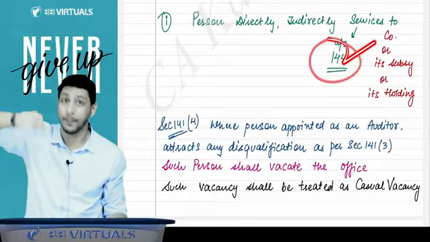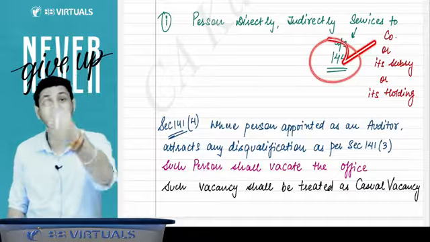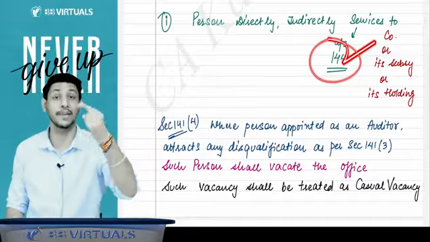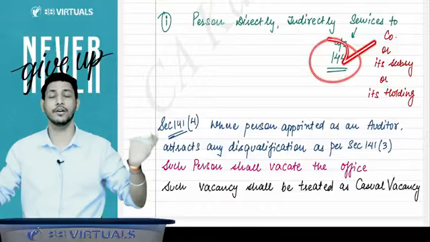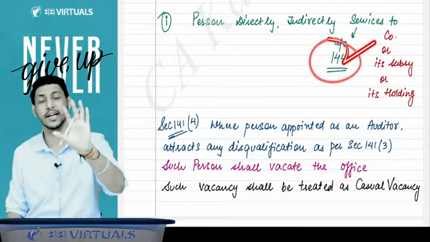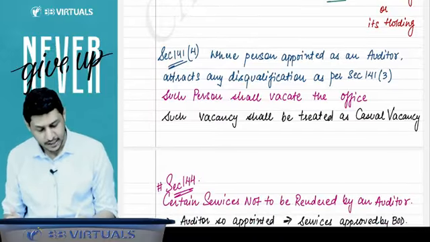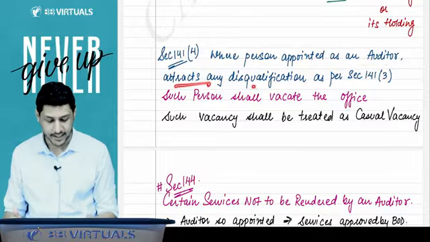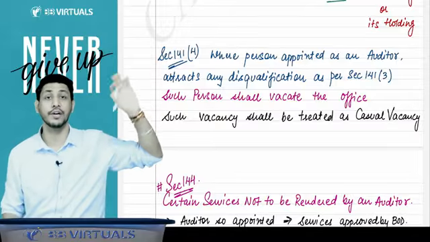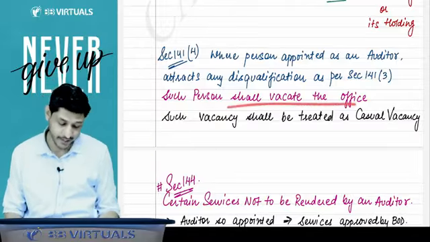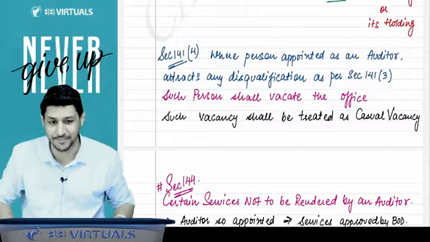If you are appointed there as an auditor because you are not falling under any disqualification, then after that you cannot give the services under 144. This is the meaning of 144. Some people think that a person who is a CA cannot give that kind of service. No, it is not like that. What I have just told you is the exact answer to this point. And 141 subsection 4 we have already discussed: if you attract any of the disqualifications we discussed above after your appointment, that person will be disqualified then and there, has to vacate the office, and such vacancy shall be treated as a casual vacancy.